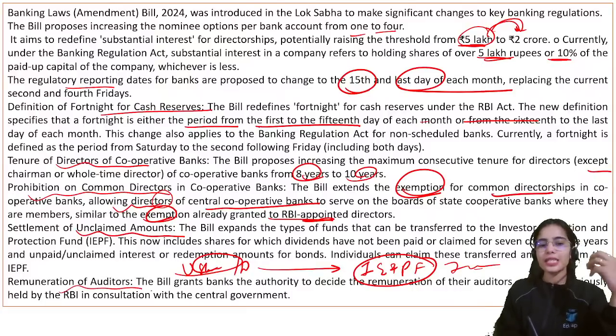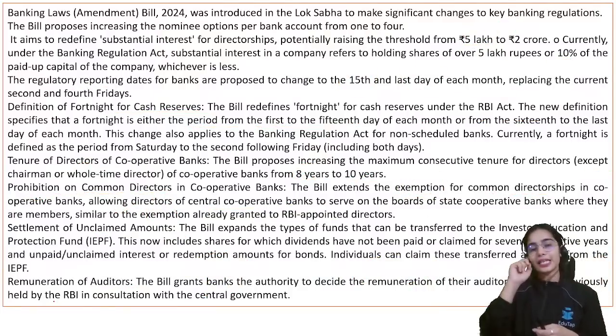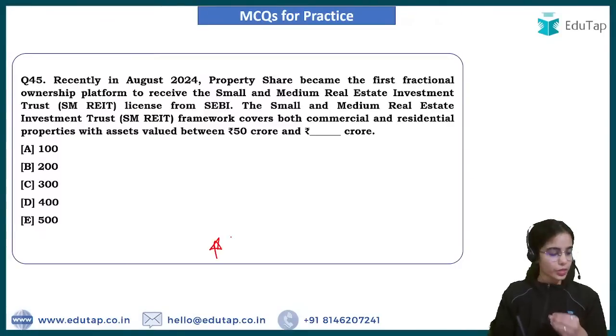Remuneration of auditors, that has to be decided by the banks. Till now it is decided by the RBI and the central government. So it is said that the bill is granting the power to the banks to decide the remuneration of auditors. So this is what the bill is proposing. Now coming to the next question, try to answer this question.